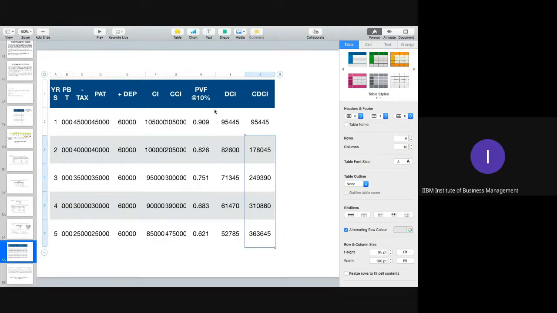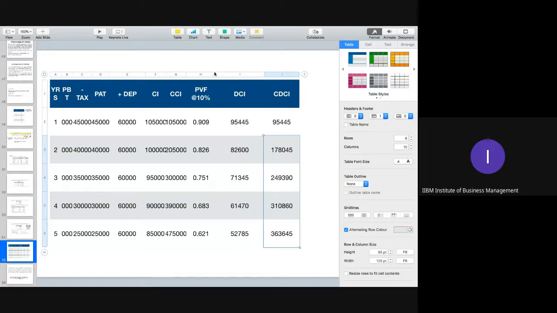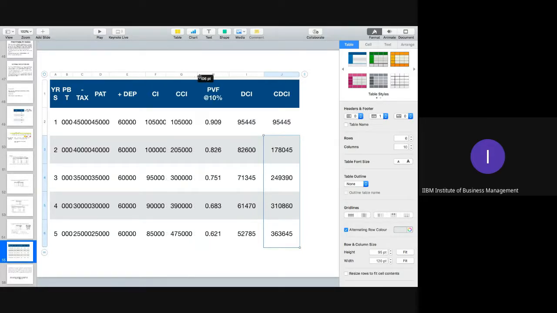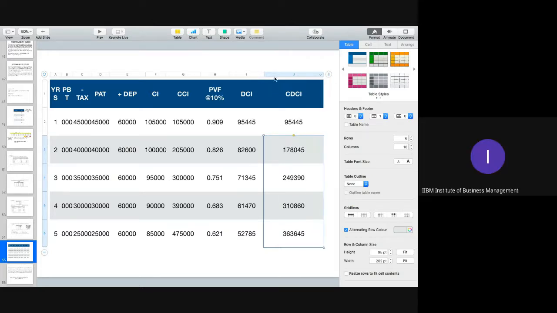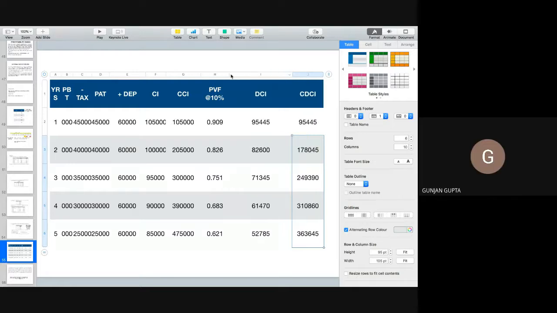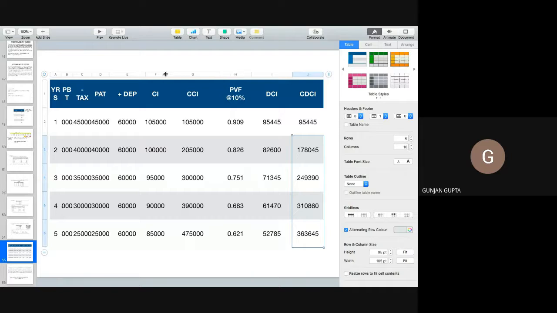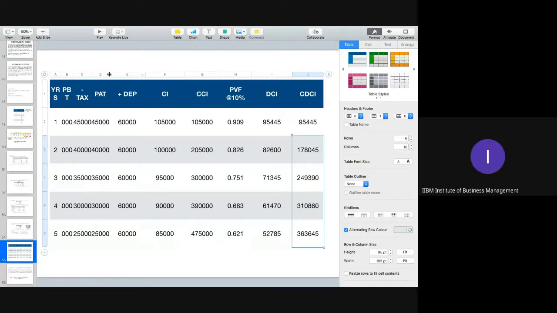Okay. Now, first of all, just copy till this particular slide. Is the calculation part clear till this point? Is this part clear, everyone? Sir, what is CCI? It is cumulative cash inflow. Yes. And that is for the normal payback period; for the discounted payback period, we will calculate that separately.